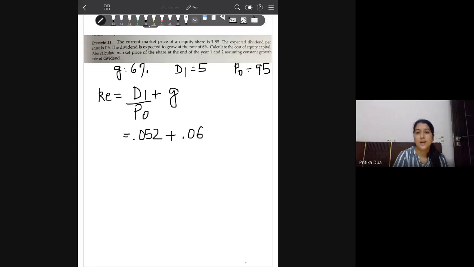I am not taking that in percentage. That's giving you a wrong answer. So 11.26 will be your cost of equity. Yes, I hope this has made sense to the students who have calculated the cost of equity earlier.